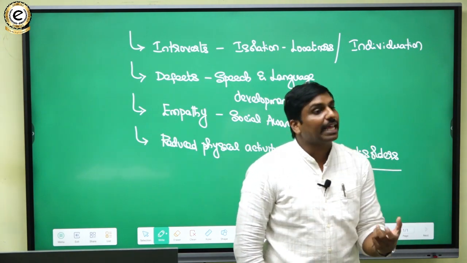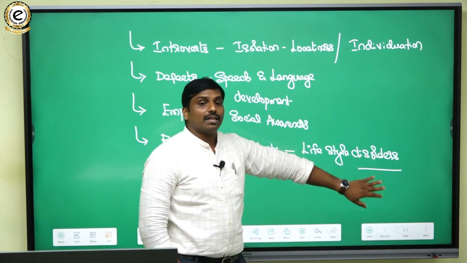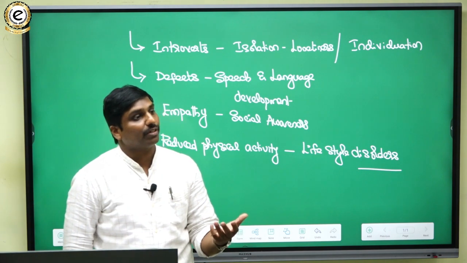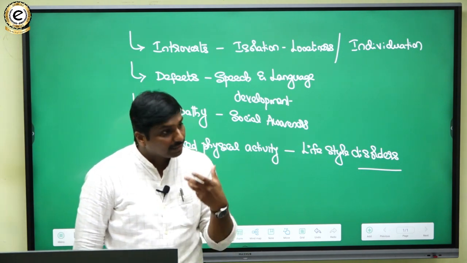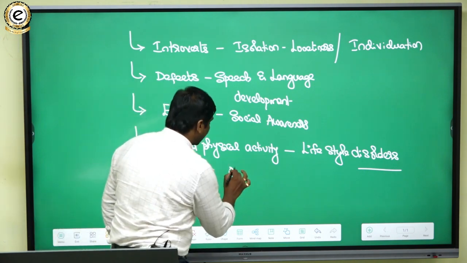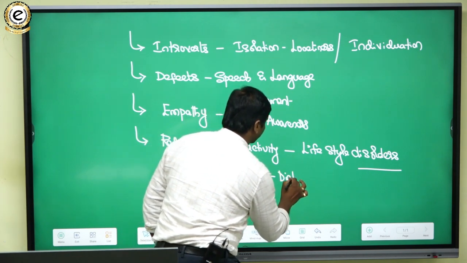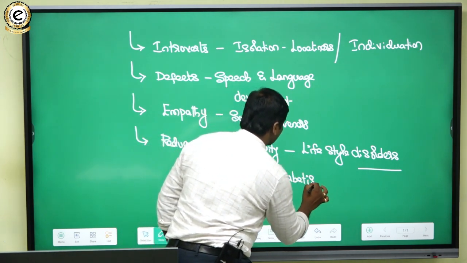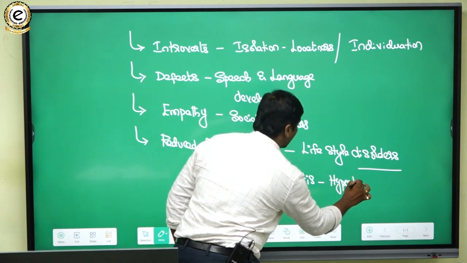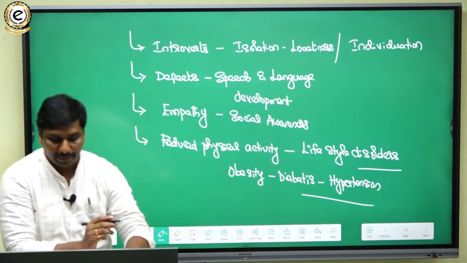So this sedentary lifestyle is causing a lot of lifestyle disorders or diseases, like development of hypertension or diabetes in early stages of their life. So it can be obesity, it can be diabetes, or it can be hypertension. So all such things children are facing.